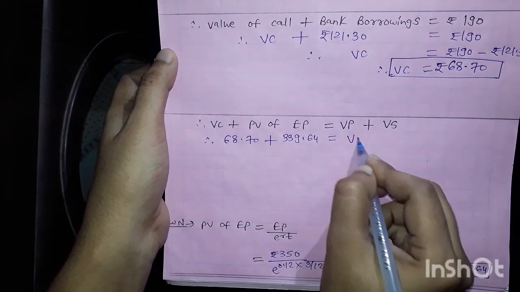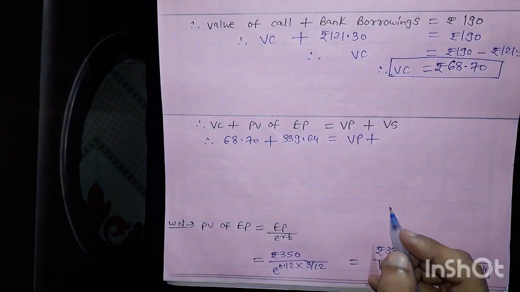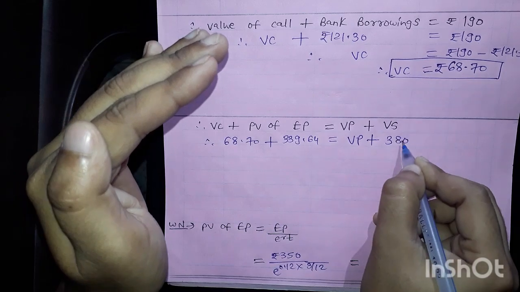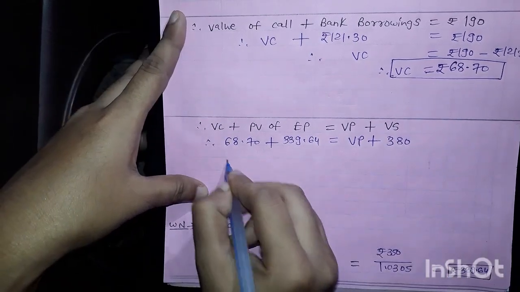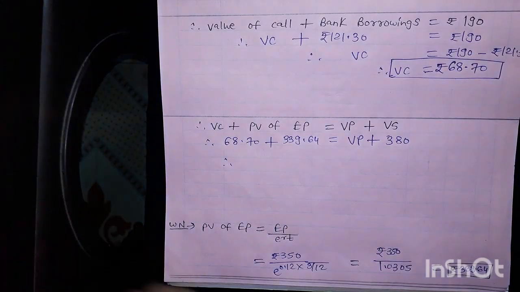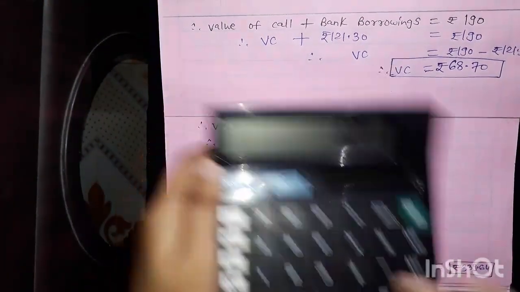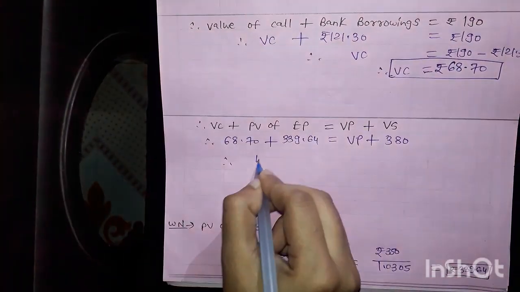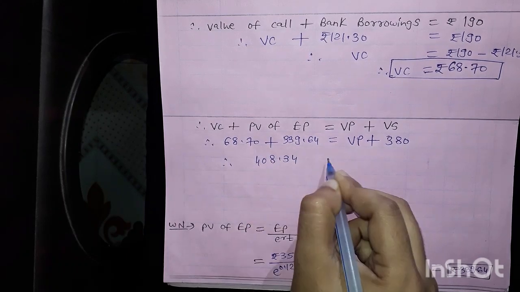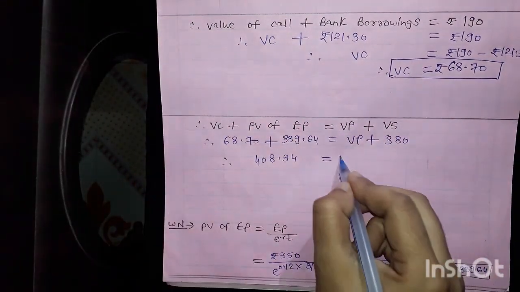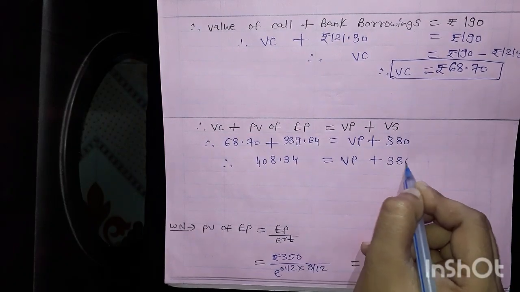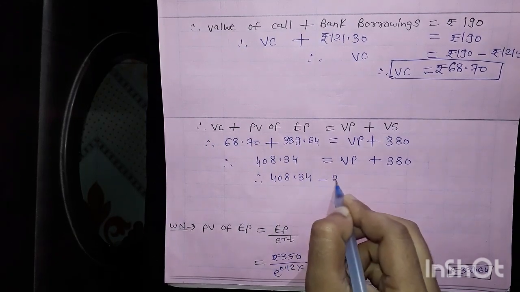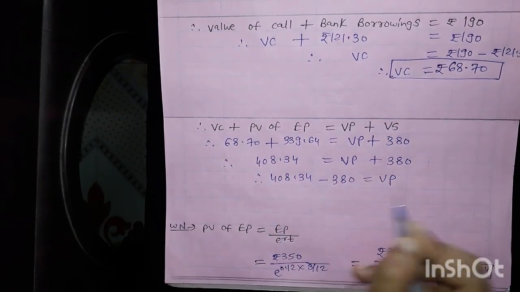This is equal to value of put plus the value of stock, which means today's spot. Today's spot value in this case is 380. Now just add 68.70 plus 339.64, 408.34 is equal to value of put plus 380. Sending this across, 408.34 minus 380 is equal to value of put.